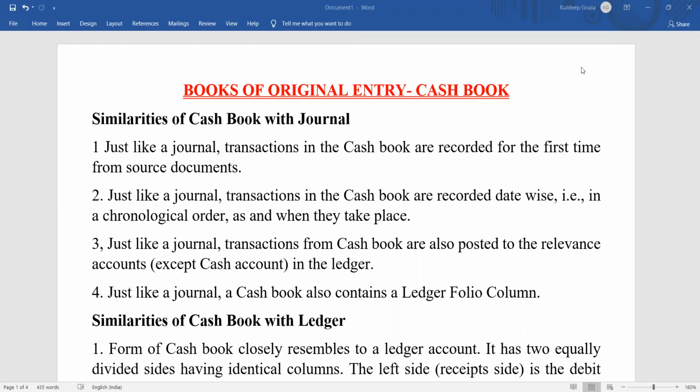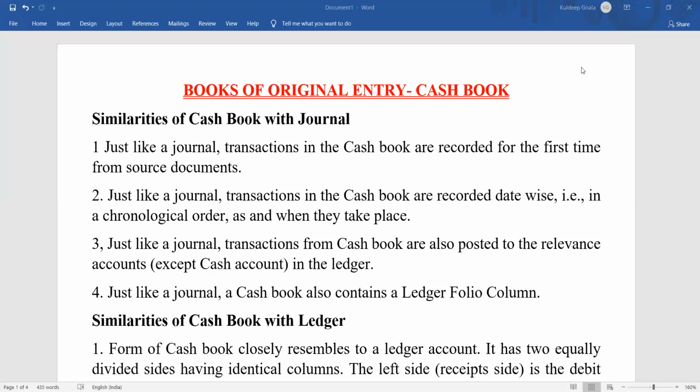So although this cash book is separated from other journals, still it has got some similarities with journal as well as ledger. That is why it is called that. It is also said that journal and ledger are both included in the cash book, or in simple words you can say that the cash book is having the character of journal as well as ledger. So how it is a journal, let's see.